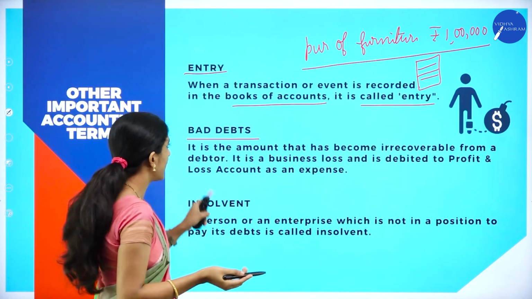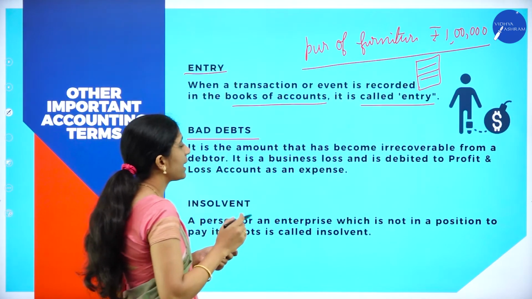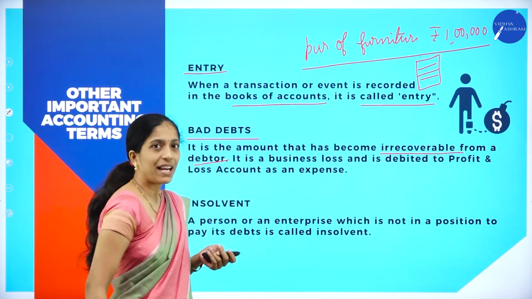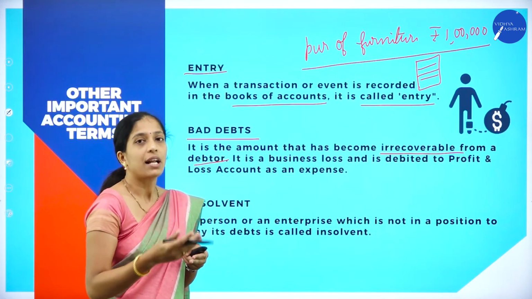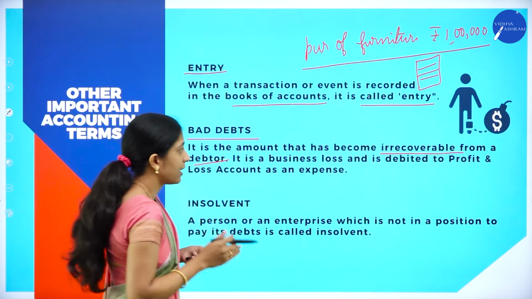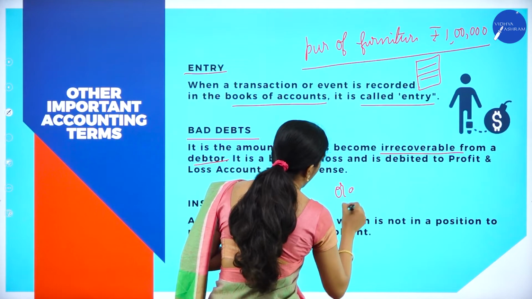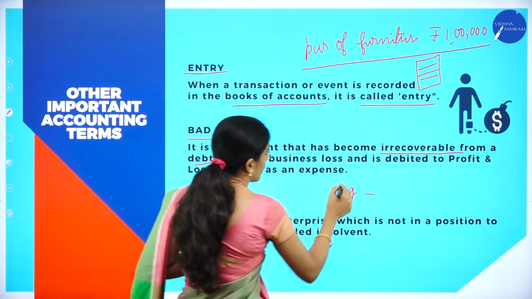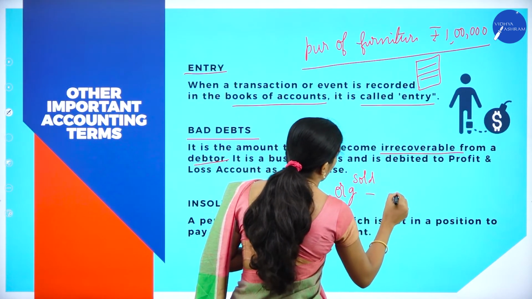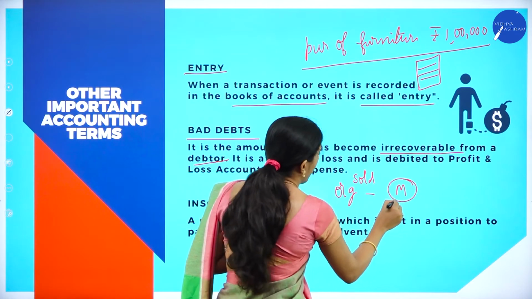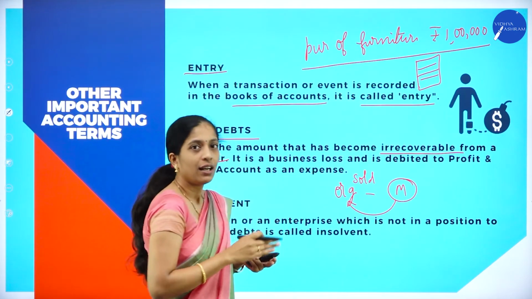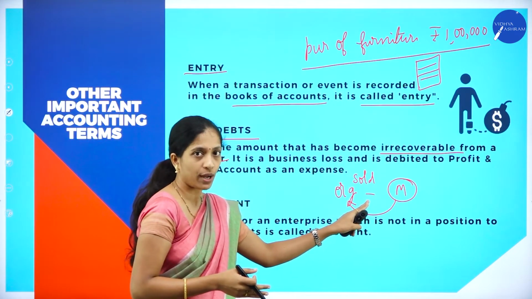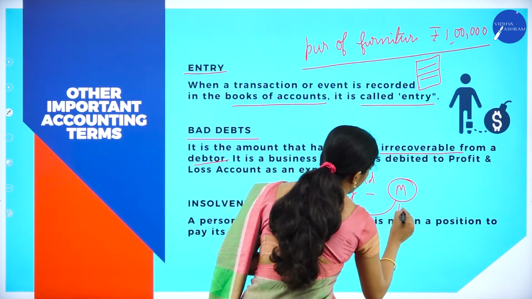And the next one is bad debts. Now what do you mean by bad debts? It is an amount that has become irrecoverable from the debtor. For example, I have already told you. So here the debtor is what? Debtor is an asset. So for example, if the organization has sold goods to M, M has to make the payment. So this is a credit sale of goods.